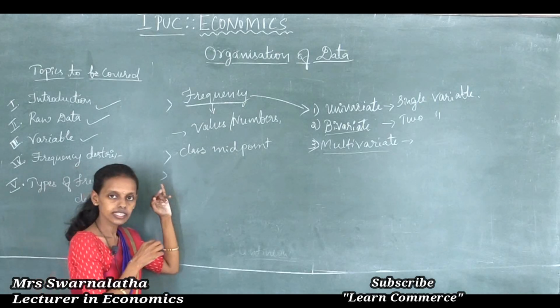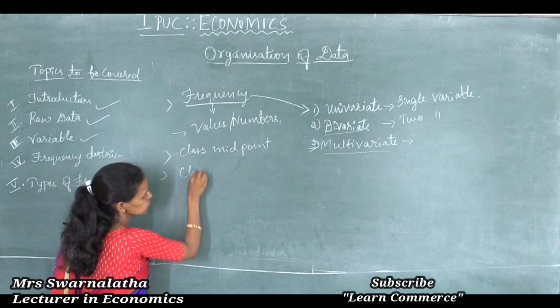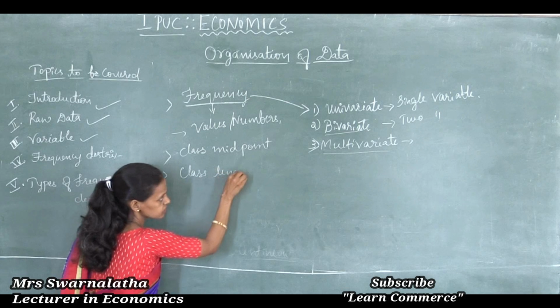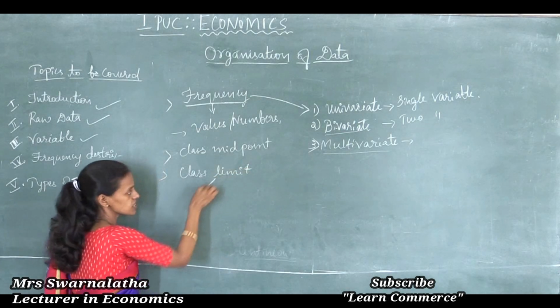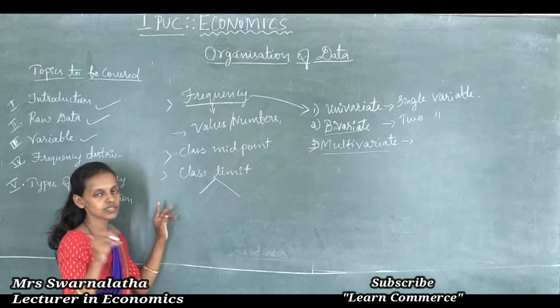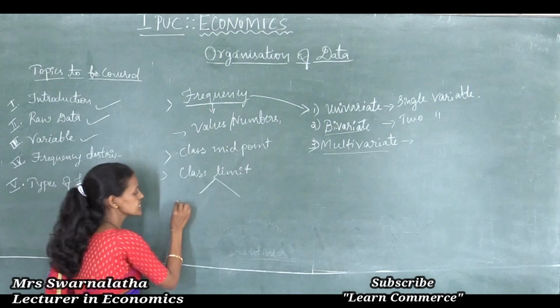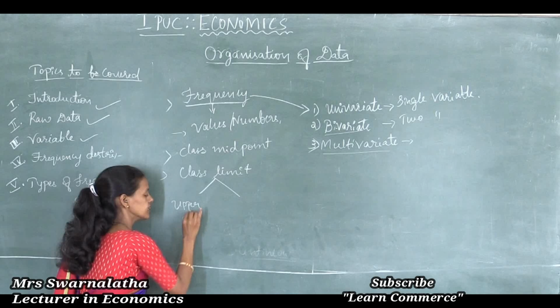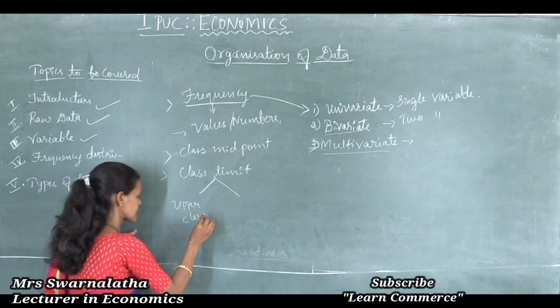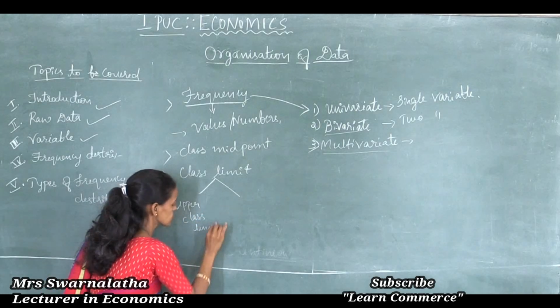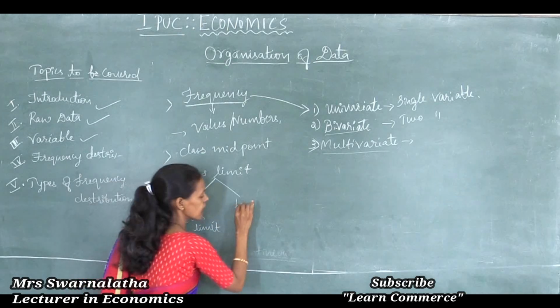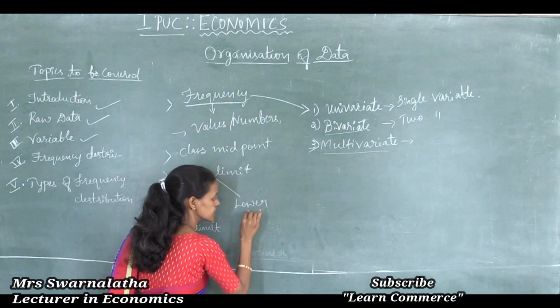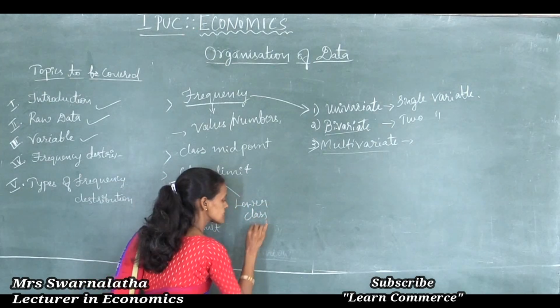and class limit, what is class limit, and types of class limit. There are two types of class limit: one is upper class limit and one more is lower class limit.